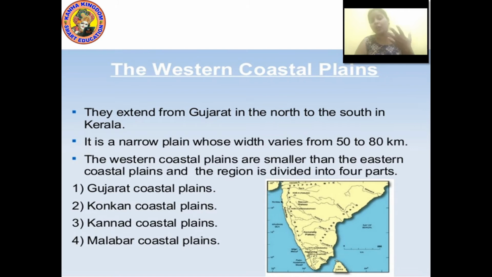Okay, so what details did we discuss about the western coastal plain? It extends from Gujarat in the north to Kerala in the south. It is a narrow plain, which varies from 50 to 80 kilometers. It is smaller than the eastern coastal plain, and it is divided into how many parts? 4 parts: Gujarat coastal plain, Konkan coastal plain, Kannada coastal plain, and Malabar coastal plain.